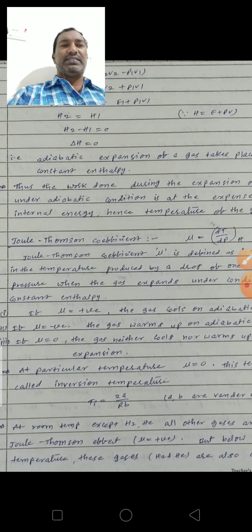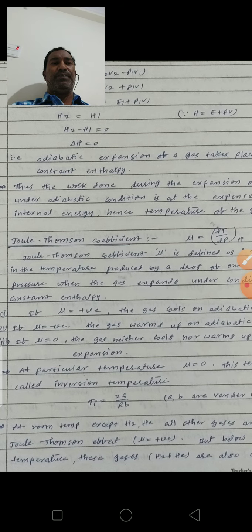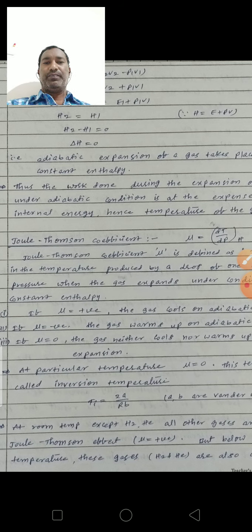So why will this gas be cooling? During the expansion of the gas under adiabatic condition, the internal energy is utilized. Hence the temperature of the gas decreases, and the gas is cooled.